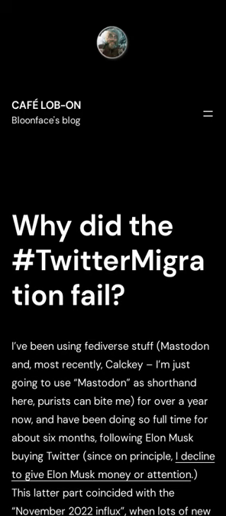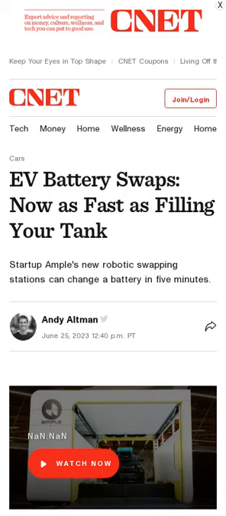Many people joined the Fediverse with the November 2022 influx, but most did not stick around, and the number of active users has dropped off a cliff. Ample's battery swapping stations can replace the battery on an electric vehicle in about 5 minutes.